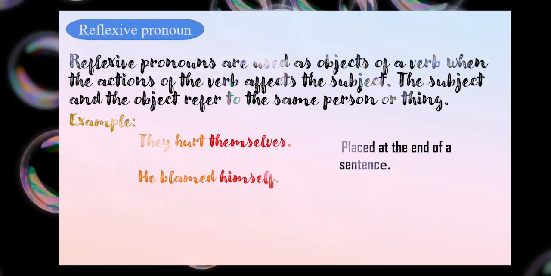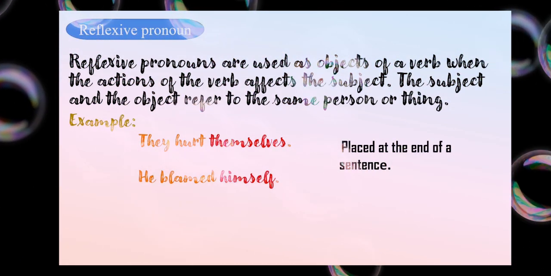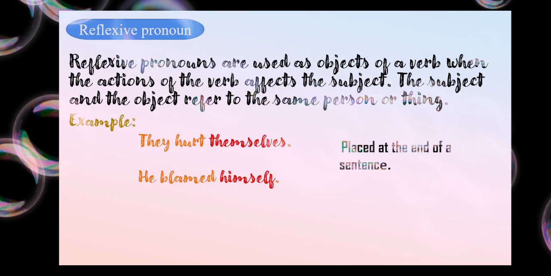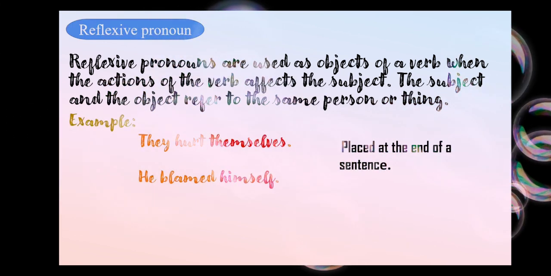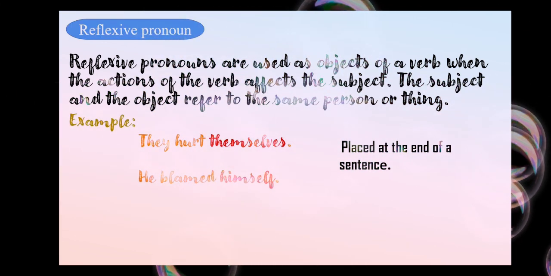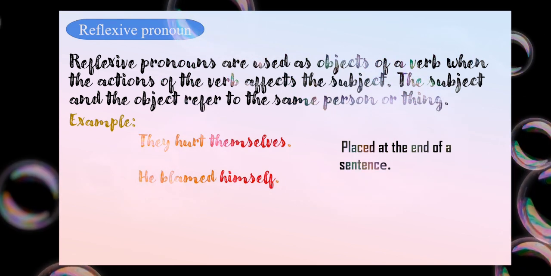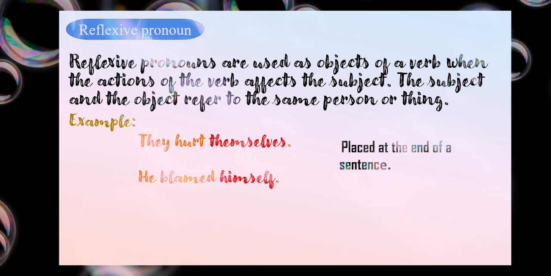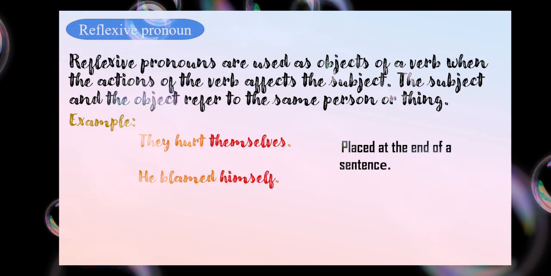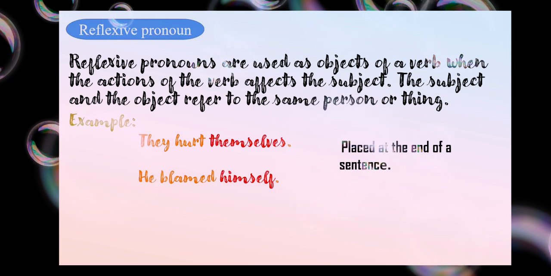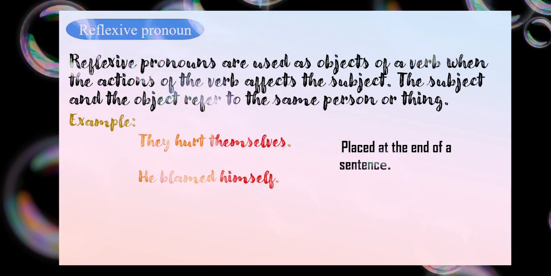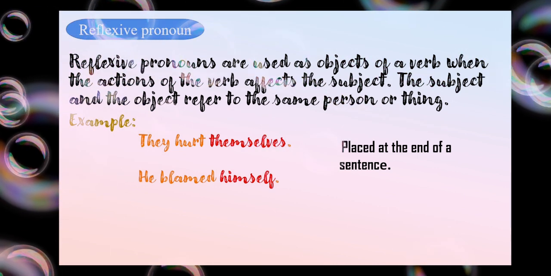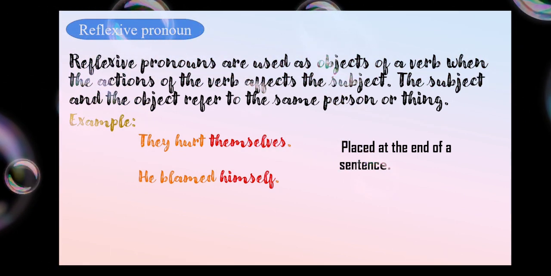Okay, one more thing that we need to remember here is it is always placed at the end of the sentence. Okay, the next topic we will read is emphatic. There you will find that, ma'am, you told that self, it is ending with self and selves. What is the difference between reflexive and emphatic? The only difference, children, is that in reflexive these pronouns are placed at the end, whereas in emphatic, which we will read next, it is usually placed after the subject. First you need to remember, keep it in your mind, reflexive comes at the end of the sentence.